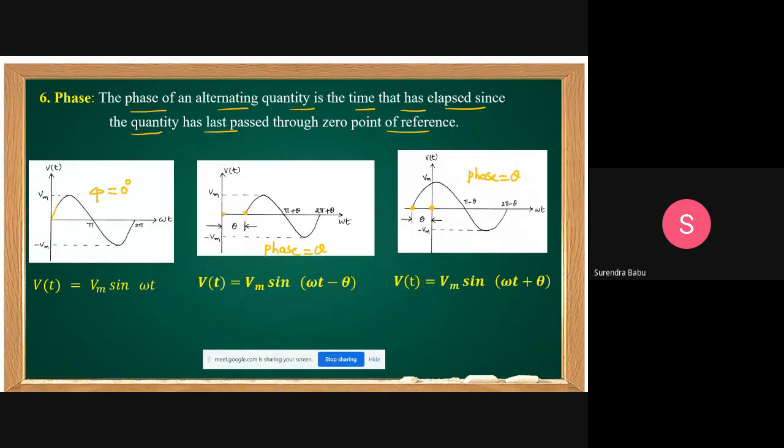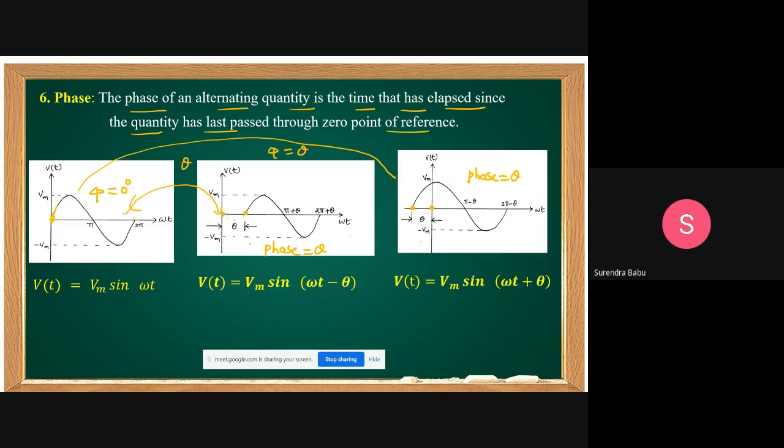But what is the difference between these two phase angles? This is called phase difference. This phase is nothing but theta, and this phase is nothing but theta. But what is the phase difference between these two? The phase angle difference between these two waveforms is theta. First this waveform is started. You take the reference as this one, students.